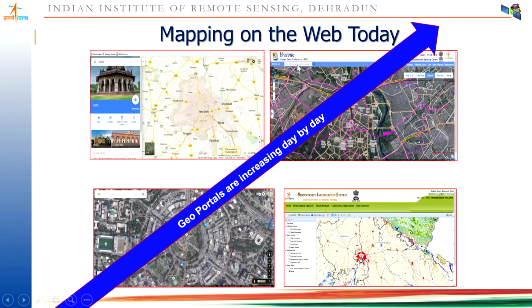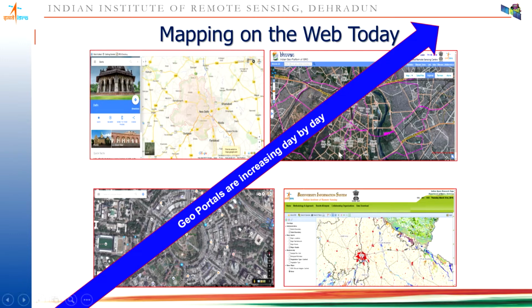In India, we have ISRO Bhuvan, which is a portal developed by the Indian Space Research Organisation in 2009. Here we are trying to generate thick geographical information, or rich content, for India. Satellite data comes from our own satellite sensors, and the vector data or infrastructure information we collect through ground based observations, or sometimes create using digitization under different projects, and make this data available to the user community.